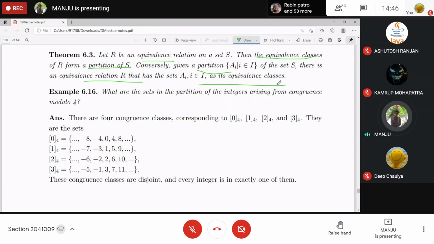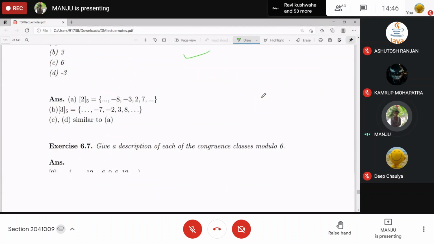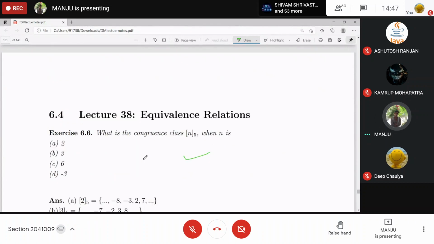Okay, and we discussed equivalence classes of congruence modulo 4. Also, equivalence classes we had calculated corresponding to modulo 6 and modulo 5 for n equal to this one. Then it was partial order.